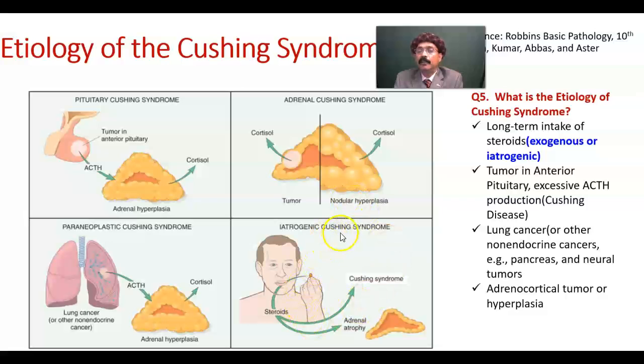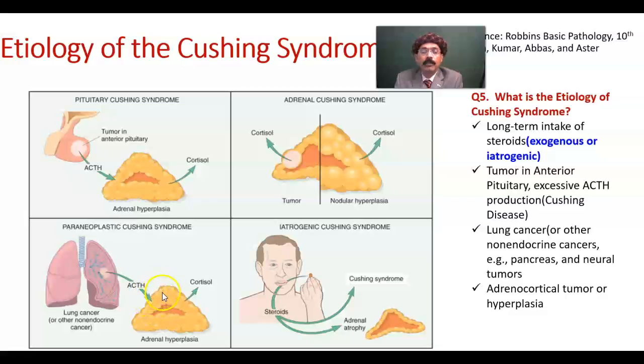Okay, iatrogenic Cushing syndrome, a person taking steroid, that will lead to Cushing syndrome. In that condition, the adrenal cortex will be atrophied. Lung cancer or other neuroendocrine cancer, cancer of the pancreas or neural tissue, will lead to excessive production of ACTH from an ectopic site that will stimulate the adrenal cortex.